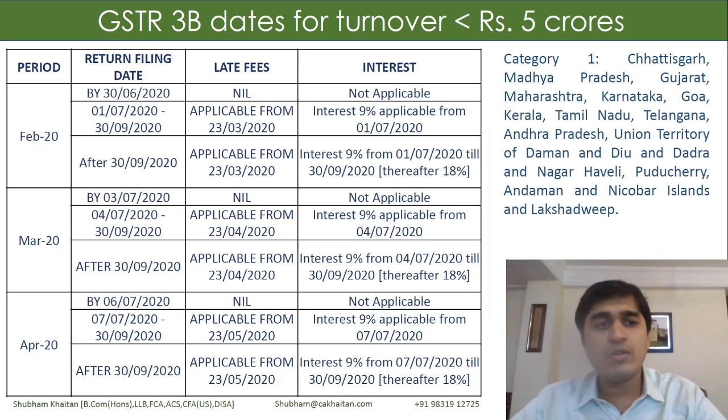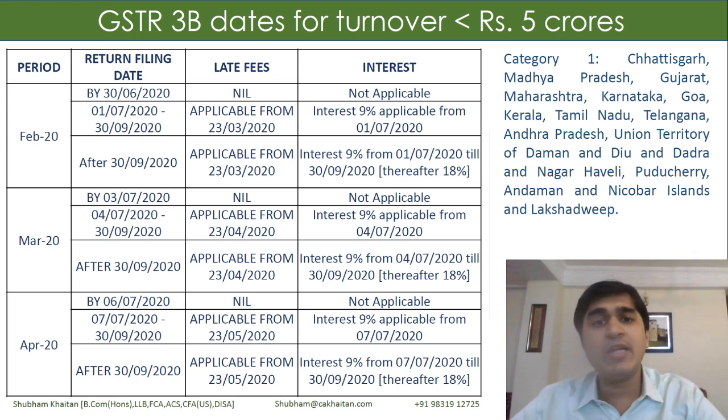But after 30th of June, once again late fees is retrospective, which is from 23rd of March. We need to remember their due date was 22nd March earlier, because they were having a turnover of less than 5 crores. It was prescribed earlier. But interest once again would be prospective and not retrospective, from 1st of July.